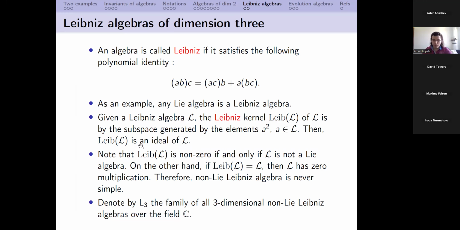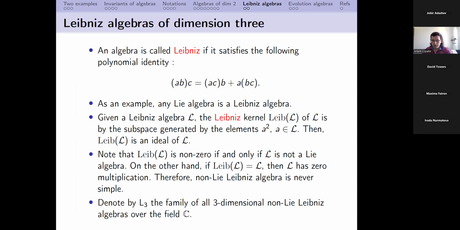Here we have an ideal denoted by Leib L, which is the sum of squares of all elements. It's always an ideal, and in case the algebra L is not a Lie algebra, then this ideal is non-zero. This simple fact implies that there are no simple Leibniz algebras which are not Lie algebras.